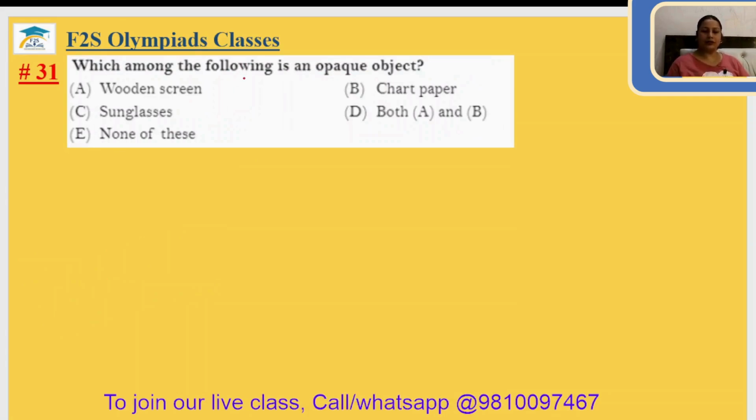Question number 31. Which among the following is an opaque object? The wooden screen, opaque object. Chart paper, opaque object. Sunglass, translucent. It is not opaque. So A and B will be the answer. 31 answer is option D.